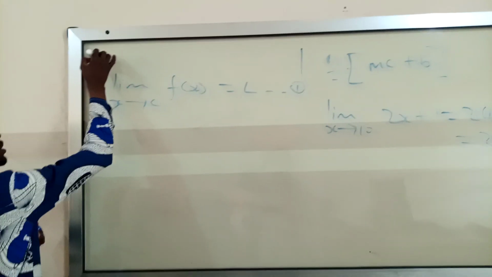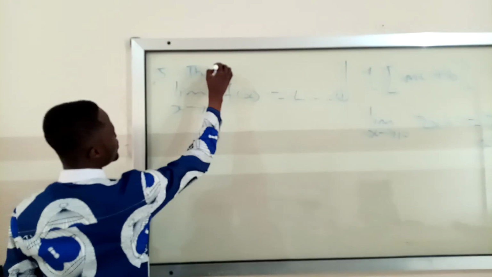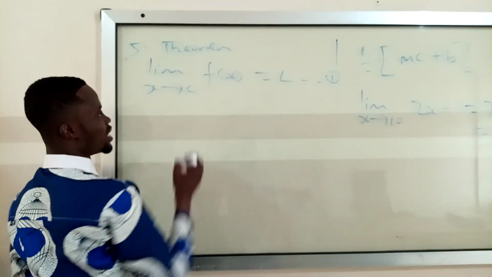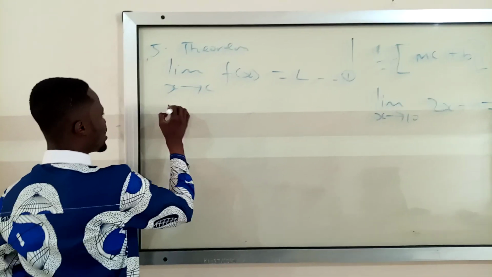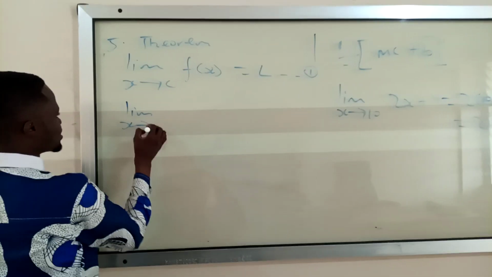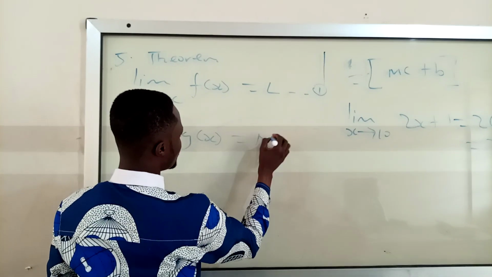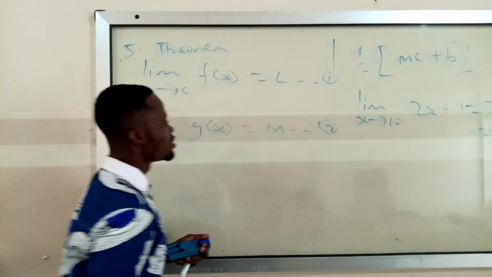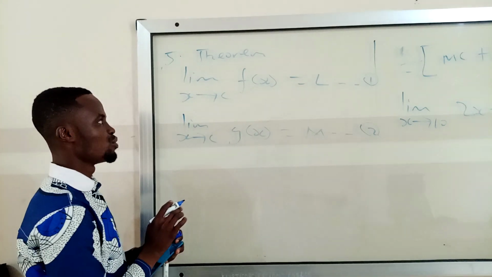Let me call this one Theorem 5. Okay, and that one is the limit of the product of two functions. And I have another limit as x approaches c, which is also equal to M. And it's equation 2. So if I want to find the product of this one, it's simple.